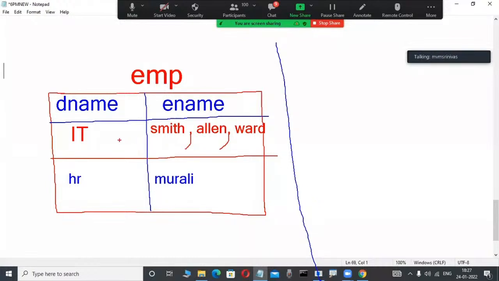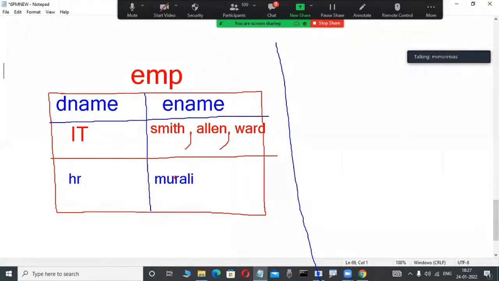Why? Because in any relational data model products also, data is represented in the format of tables, and tables also are implemented based on some rules. What is that? In this table, this is a cell. This is another cell. This is another cell. But every cell has a single value. Suppose here this IT is a single value. There is no problem. Again, HR is a single value. There is no problem. Murali is a single value. There is no problem. Data in each column should be atomic. That is a rule. Okay, fine.